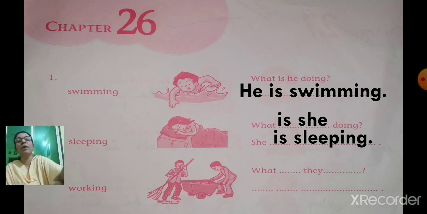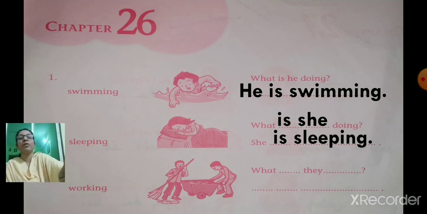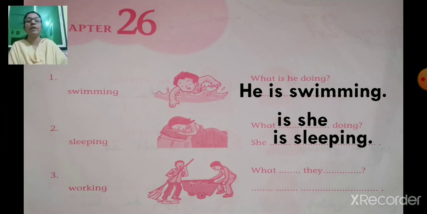Then question number 3. What action are they doing? Now here there are 2 men. What are they doing? Working. So what question will you write? What are they doing?